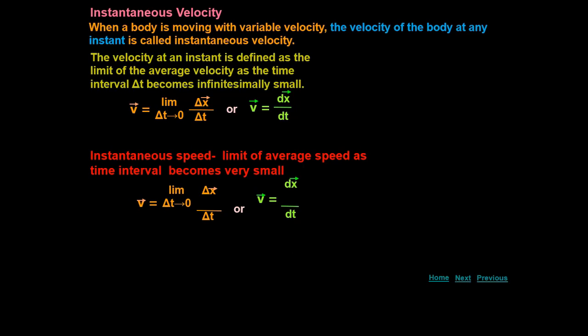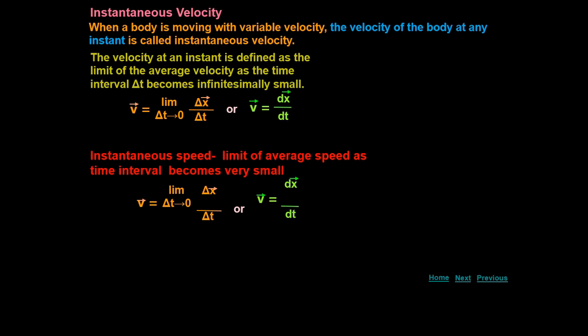Average velocity tells us how fast an object has been moving over a given time interval, but does not tell us how fast it moves at a different instant of time during that interval. So for this we have to study instantaneous velocity and instantaneous speed. The instantaneous velocity is nothing but the velocity of a body at any instant. We can also write that the velocity at any instant is known as instantaneous velocity.